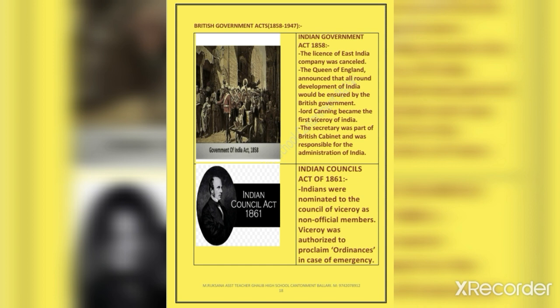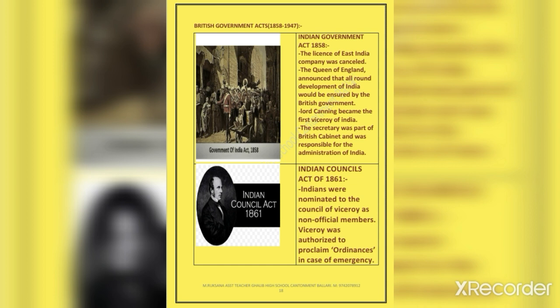A new post called Secretary of State for India was created in the British government. The secretary was part of the British cabinet and was responsible for the administration of India. A Council of India was created to assist the secretary in the administration. The council had 15 members. This is the Government of India Act of 1858.